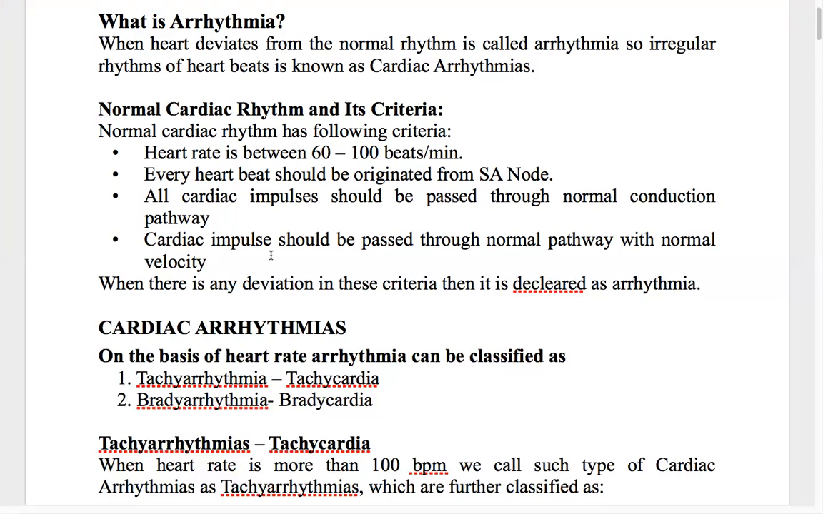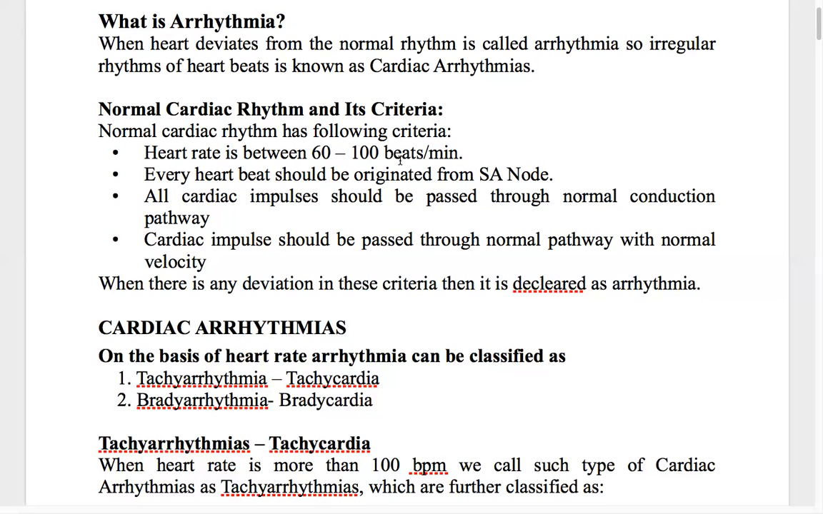And the next criterion is that the impulses, which are passing in the normal conduction pathway, going on their own route only, should travel at the normal velocity. That is, the speed of these impulses should also be normal. Not only the route, even the speed should be normal. So when these four criteria are met, then we can declare that the heart is normal, meaning there is no arrhythmia.